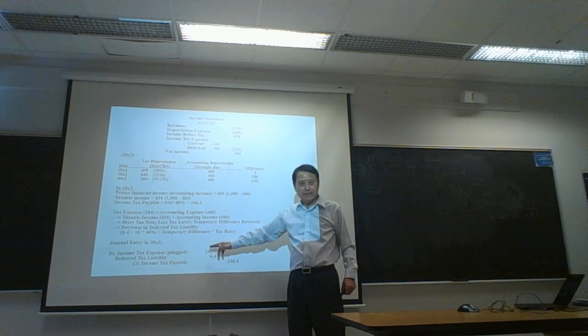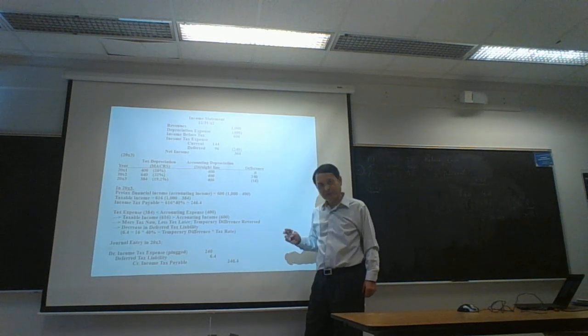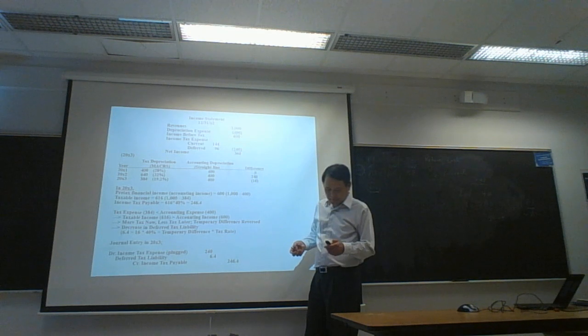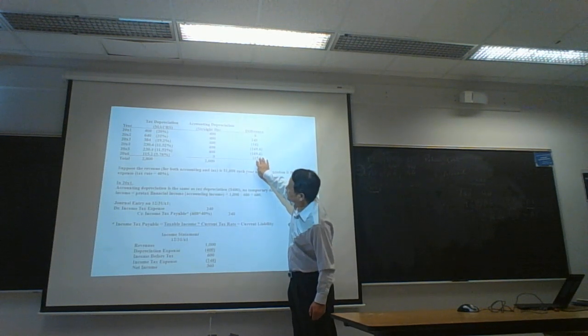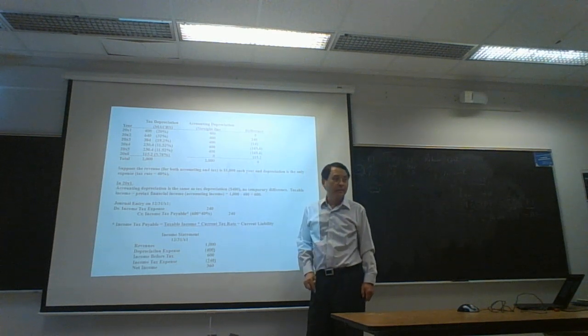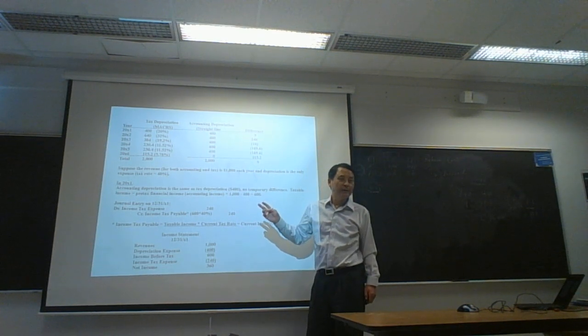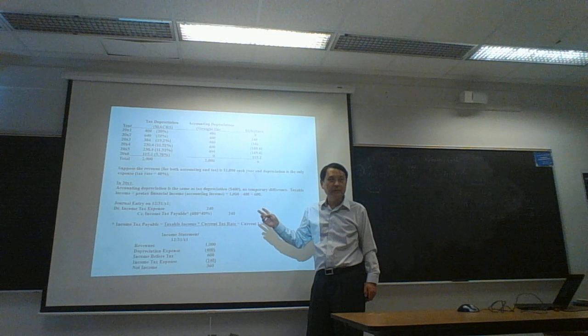Income tax expense is always the plug number. So at the end of 2006, the balance of DTL should be how much? 0. That's right, 0, right?